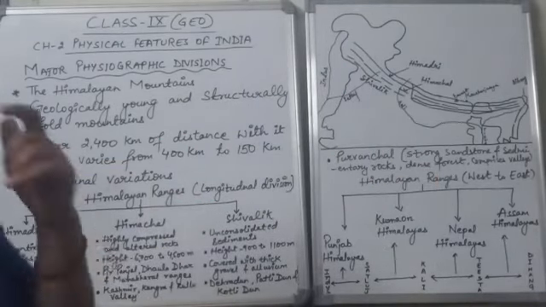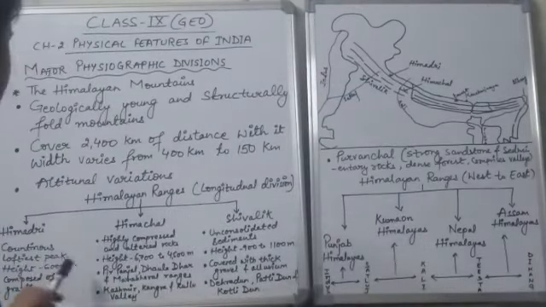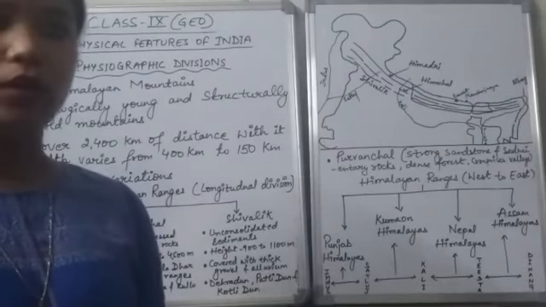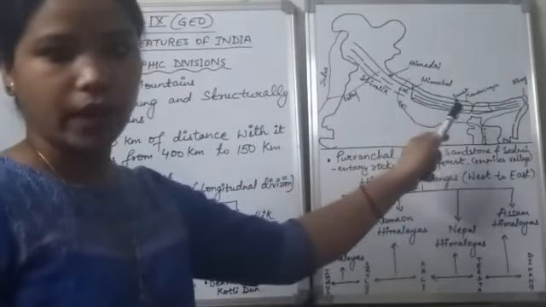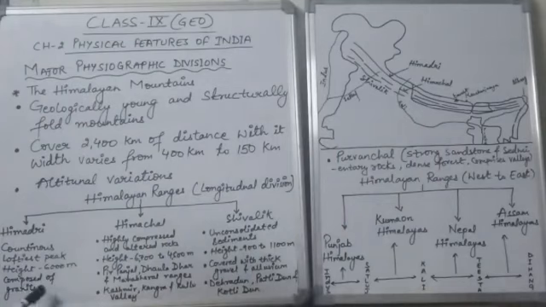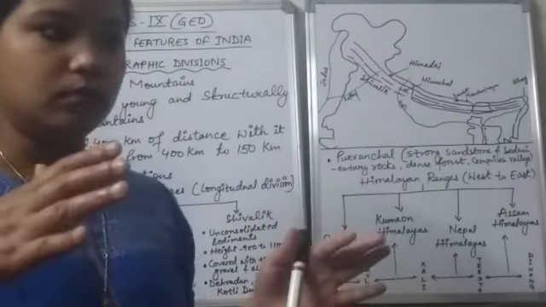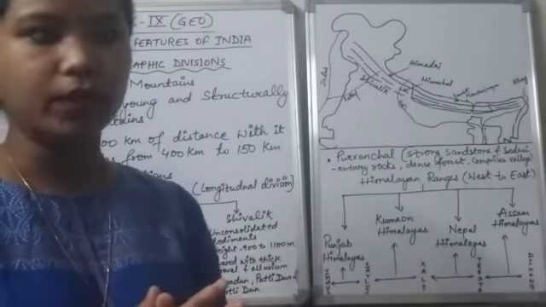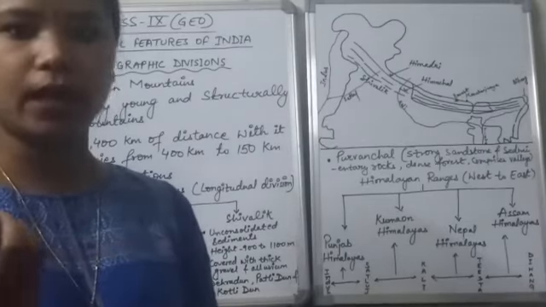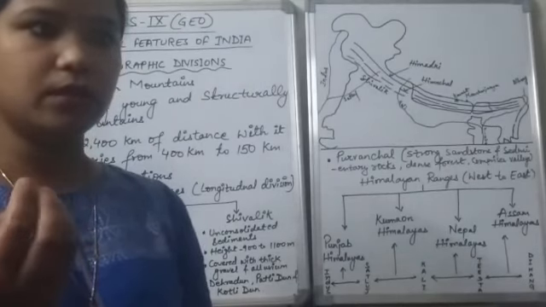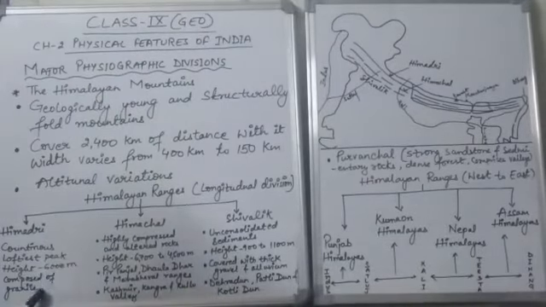If we talk about the average height of these peaks, we have almost 6,000 meters in this range. Then it is composed of granite. As I have told you, these fold mountains are mainly made up of the sediments brought by the Tethys Sea. So you must be thinking that sedimentary rocks are loose deposits. So why is it composed of granite?